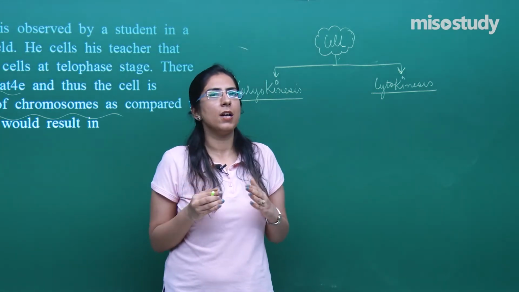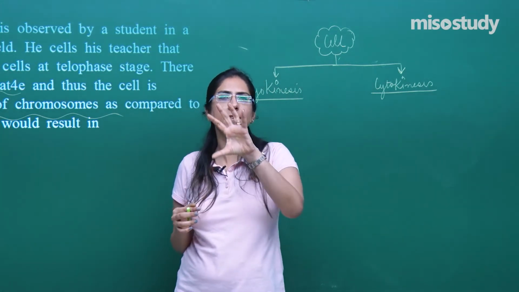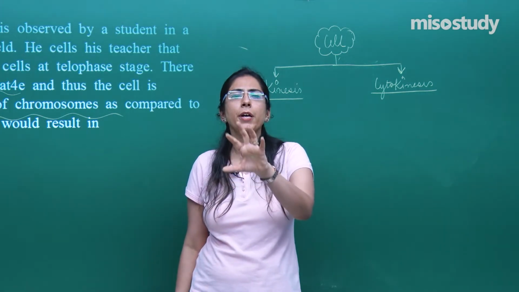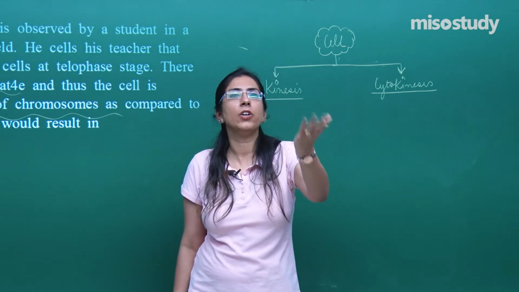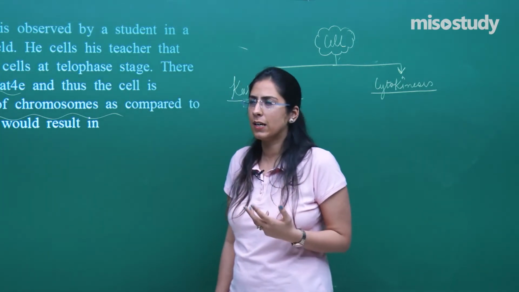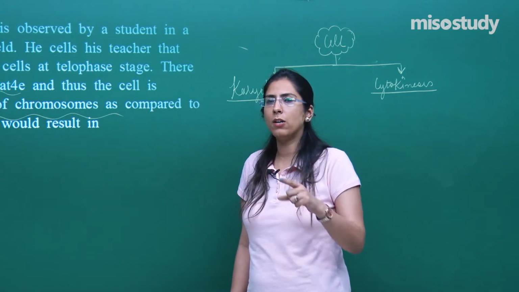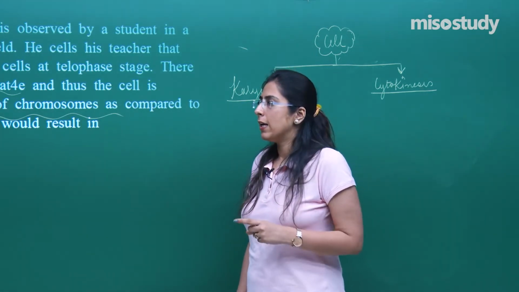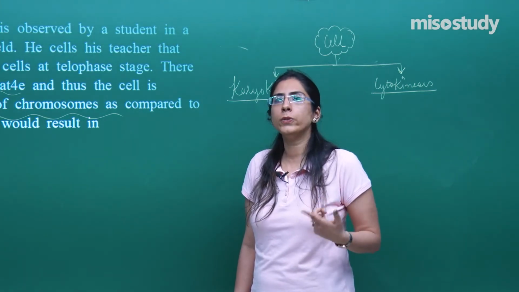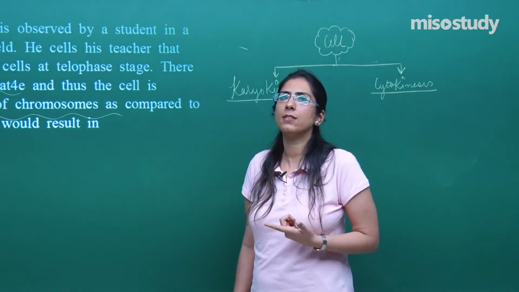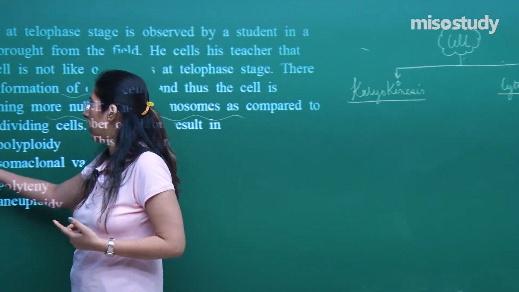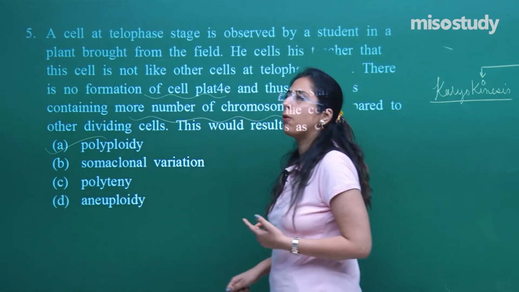The cell plate formation has not taken place. So what has happened? Instead of having a single set or 2 sets of the chromosome, if it is a diploid, then there are chances that 3 sets of the chromosomes are present, 4 sets, 5 sets or 6 sets may be present. This is because the cytokinesis has not happened. When the chromosome number is more than 2 sets, the condition is called polyploidy. So the correct option is polyploidy.